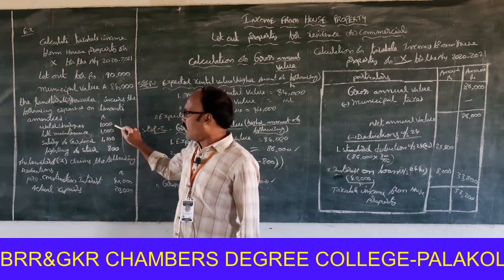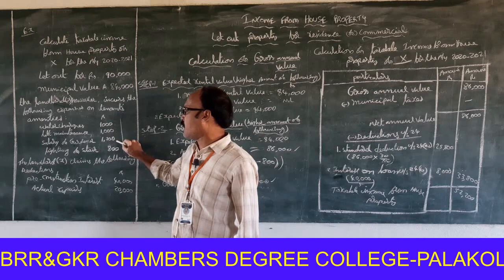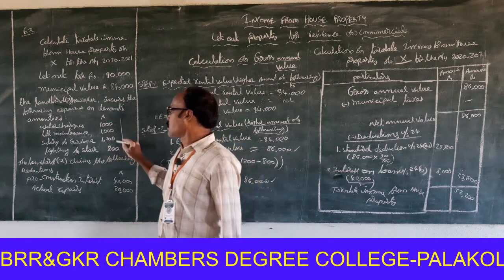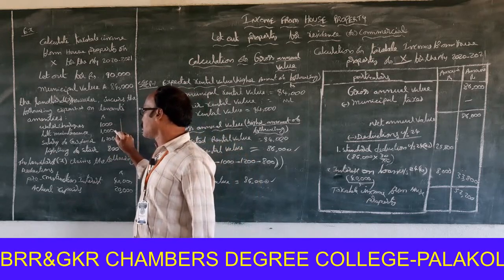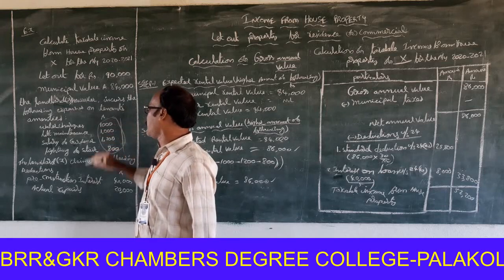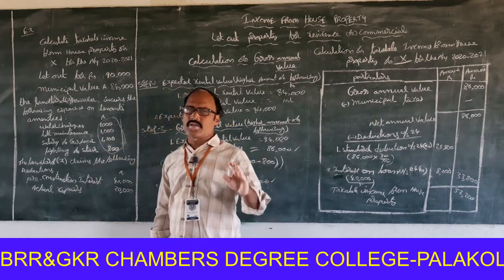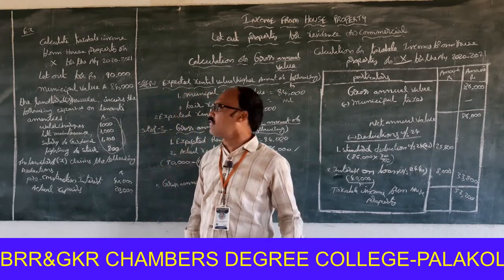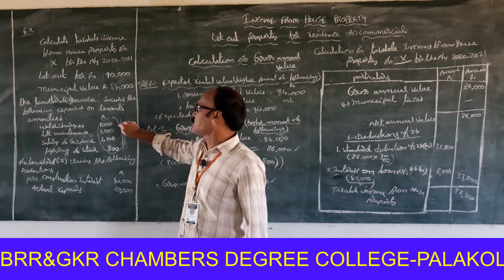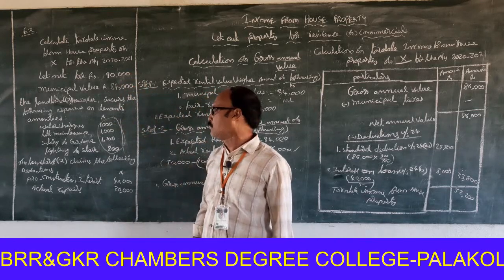Water charges 1,000, lift maintenance 1,000, salaries of garden 1,200, lighting of stairs 800. So 1,000 plus 1,000 plus 1,200 plus 800, total amenity expenditures 4,000 allowed deduction from actual rental value. The actual rental value 90,000 minus 4,000, 86,000 is to be treated as the actual rental value.